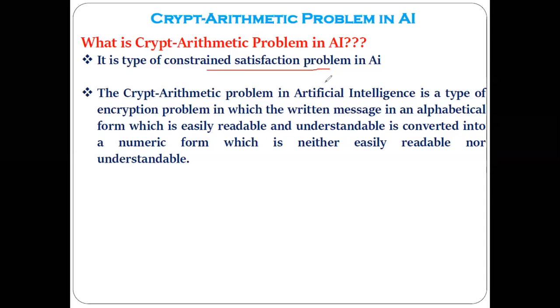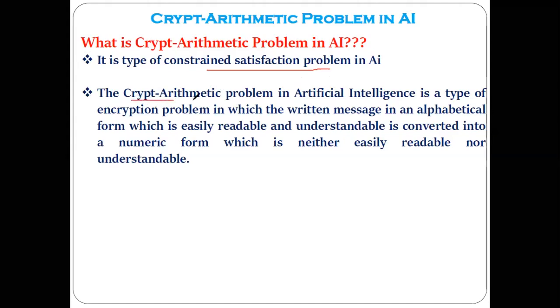Up till now we have discussed various kinds of constraint satisfaction problems, and different problems have different constraints. By satisfying those constraints, we can solve different kinds of problems. We have seen the graph coloring problem, the map coloring problem, and the n-queens problem, and now today we are discussing one more, that is the crypt arithmetic problem. Already we have discussed it, but we are discussing another example related to the crypt arithmetic.